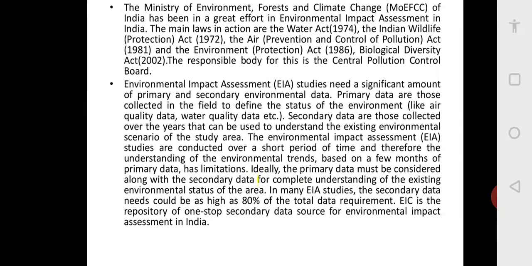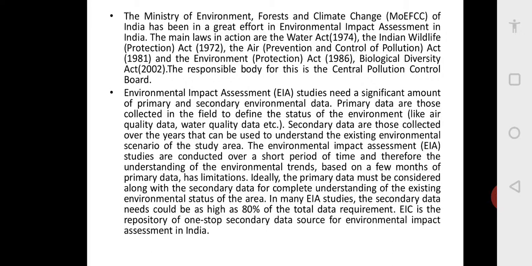So in India, the Ministry of Environment, Forest and Climate Change has been great in the efforts of EIA in India actually. So for this, they will consider laws like the Water Act 1974, the Indian Wildlife Protection Act 1972, the Air Prevention and Control of Pollution Act 1981, the Environmental Protection Act 1986, and the Biological Diversity Act 2002. These are all taken into consideration when this EIA is conducted.